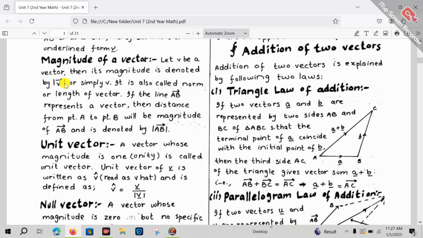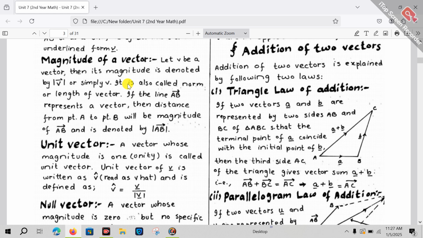But here, this is the symbol of magnitude. Whenever we are discussing numbers or matrices, this is our determinant, but in case of vectors this is the magnitude of a vector. Its other name is the length of a vector.